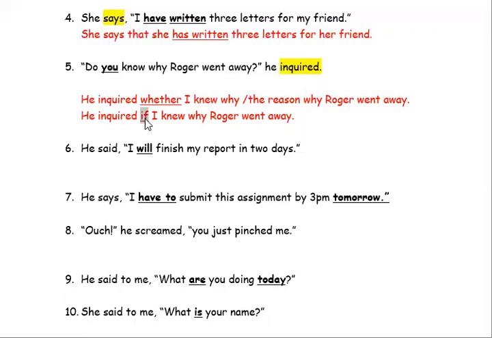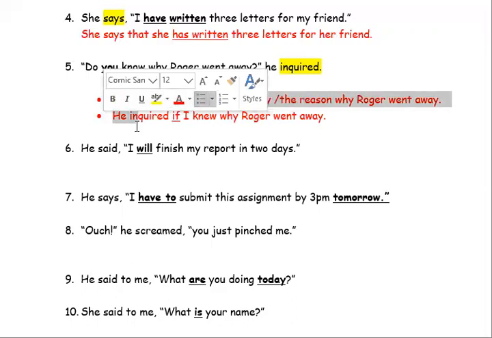So most of the time when you have questions, you're going to be using the word whether and the word if. And if you have the word you, if the person is saying, do you know, then he's asking you directly as the person. Right now he's asking me, teacher Bushra, if I know why Roger went away, right? So these are the two ways that you could have written this answer.